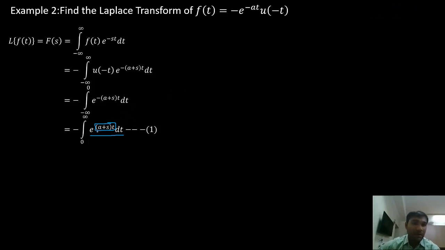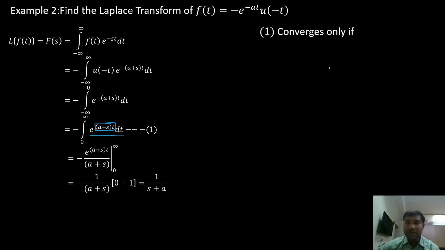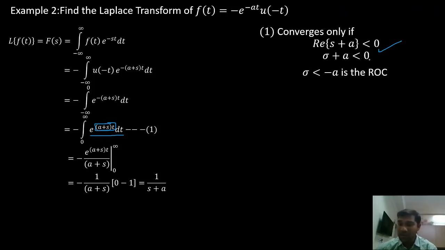Forget t. We are only concerned about a plus s. So a plus s has to be negative. It will converge only when it is negative, so a plus s less than 0. Considering only the real part, sigma plus a is less than 0. That means sigma is less than minus a.